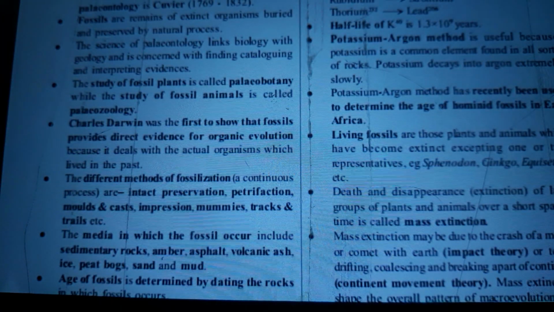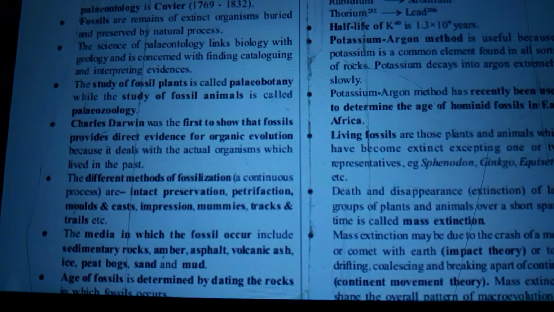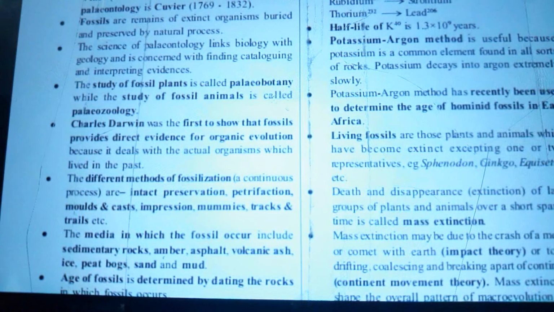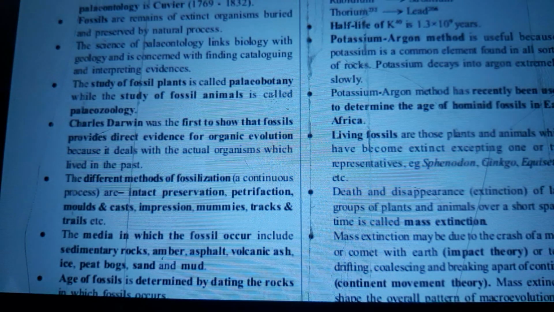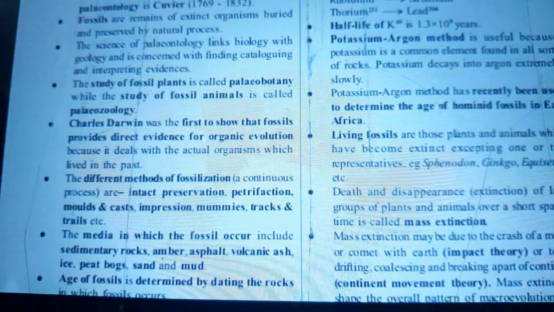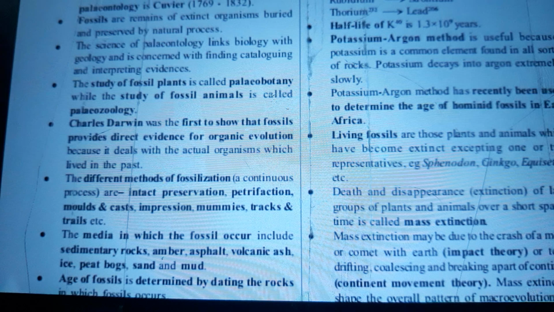The different methods of fossilization, a continuous process, are intact preservation, petrification, molds and casts, impressions, mummies, tracks and trails.